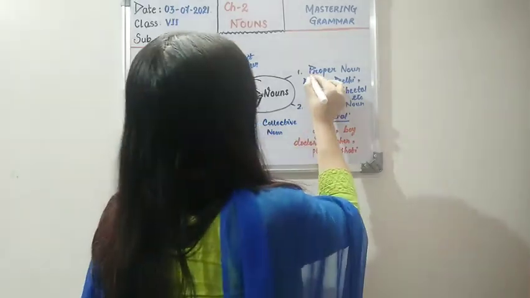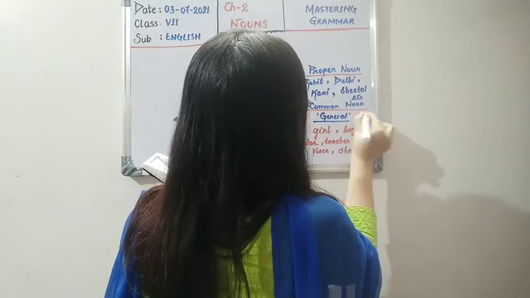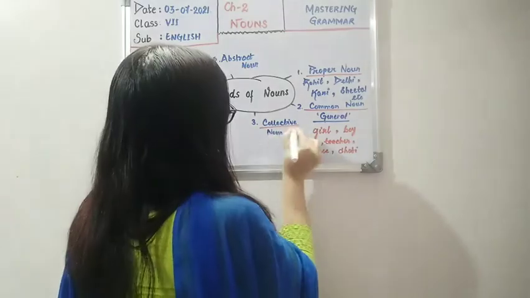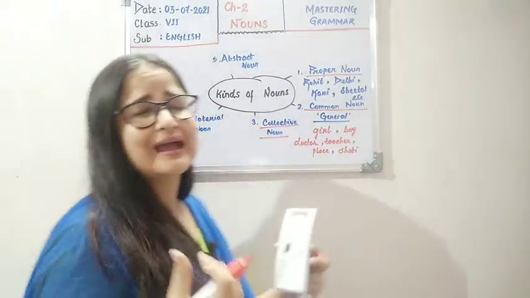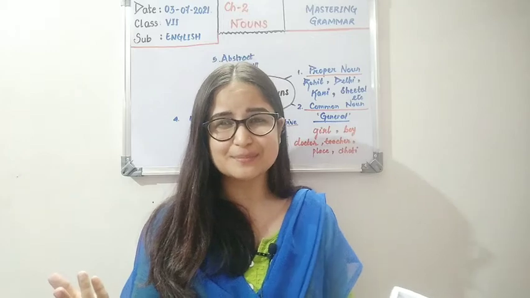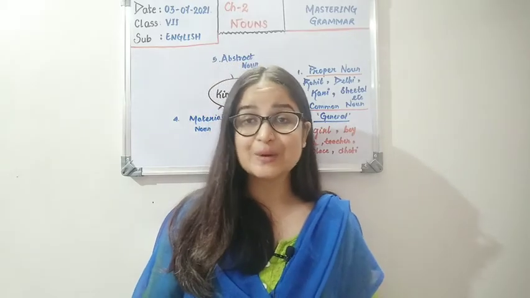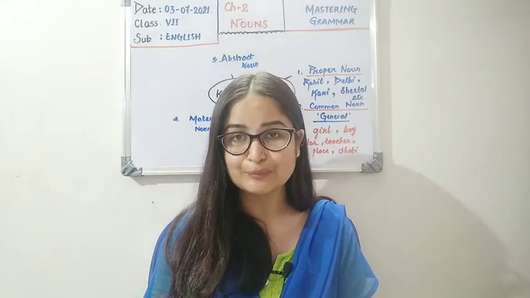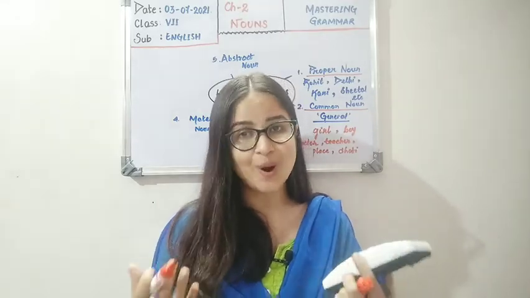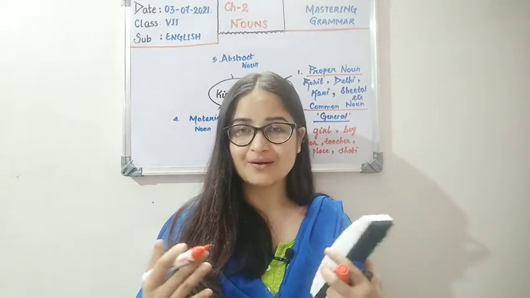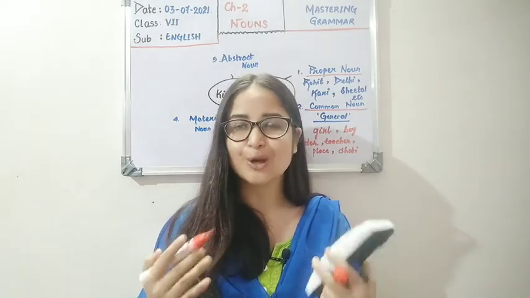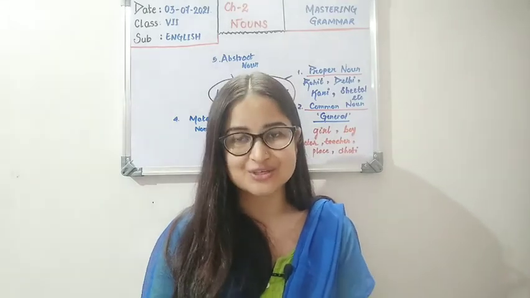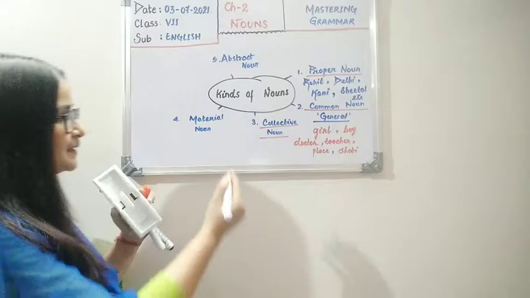Okay children, so let me underline this one with red so that you can see it. Now children, moving to the third one, collective nouns. This one I think we had discussed in a chapter. Collective nouns are used when you are talking about a group of people or things or animals, anything. A name given to a group or collection. From that only we have the name collective.